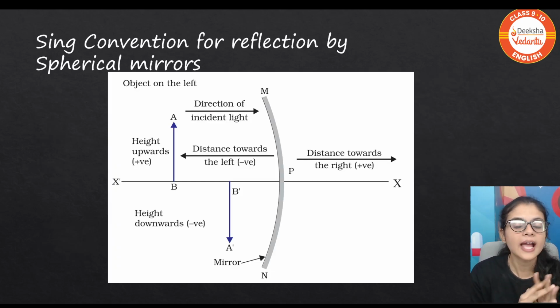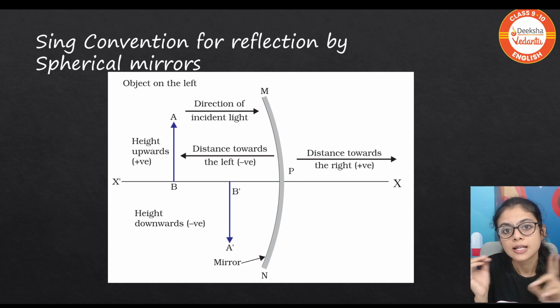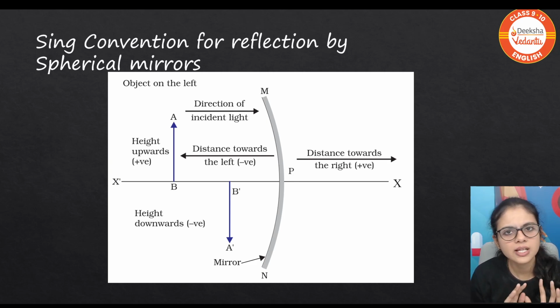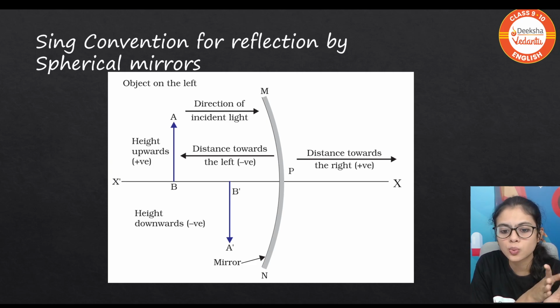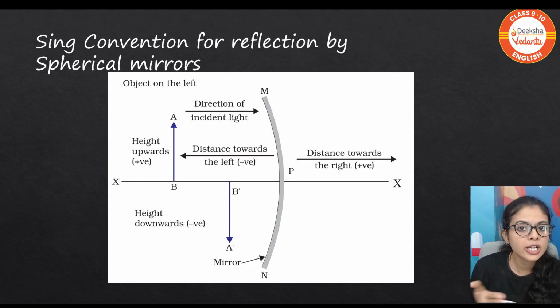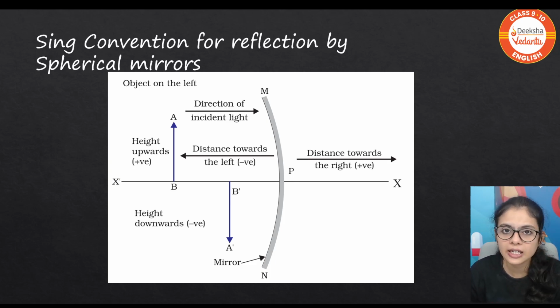Let's move forward. Sign convention for reflection of spherical mirrors. This runs the same with the lens also. So it's important and it's very simple. No need to worry about these complications. Simple, just consider a graph of x-axis and y-axis. Positive x-axis, positive. Any distance you are measuring towards the right will be positive. If you are measuring away from the pole on the left side, it is negative. Upward, positive. Downward, negative. The origin of a mathematical graph is the pole over here. And in the lens, it will be the optic center.